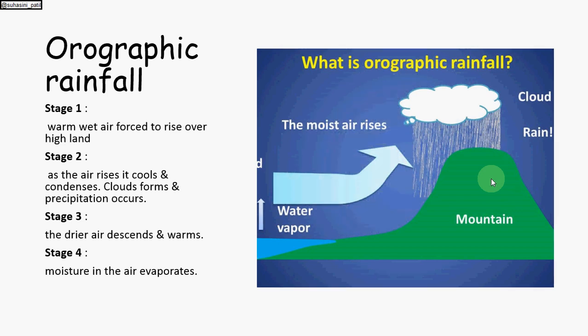As I told, orographic rainfall is also known as mountain rainfall or relief rainfall, because such type of rainfall occurs on mountainous areas.